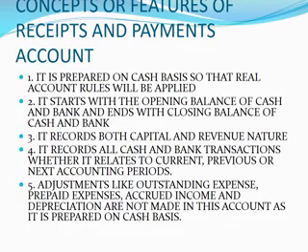Number 2, the receipts and payments account, as I have already told, starts with the opening balance of cash and bank and ends with the closing balance of cash and bank. Here I can say that it is almost like a cash book. A cash book also has an opening balance and a closing balance. The similarities are there. I cannot say that receipts and payments is totally different from the cash book. It is almost like a cash book, but it is not a cash book. 100% it is not a cash book.